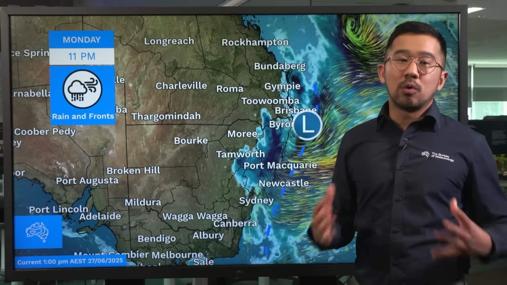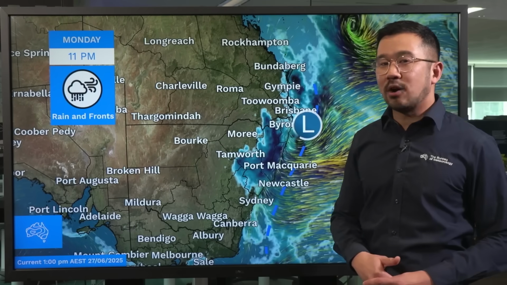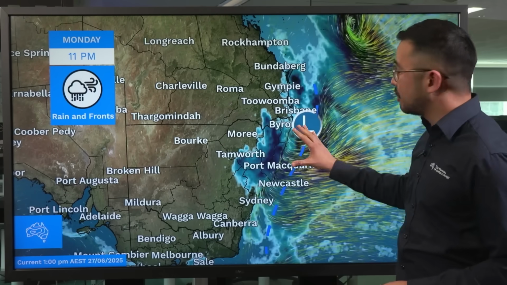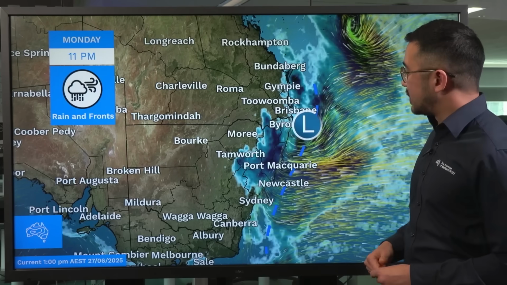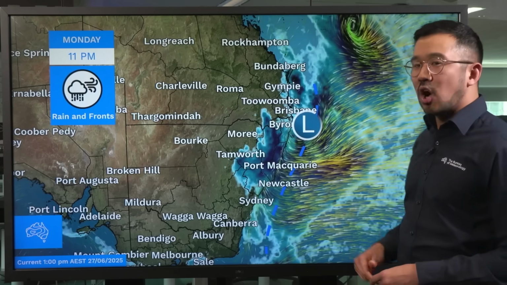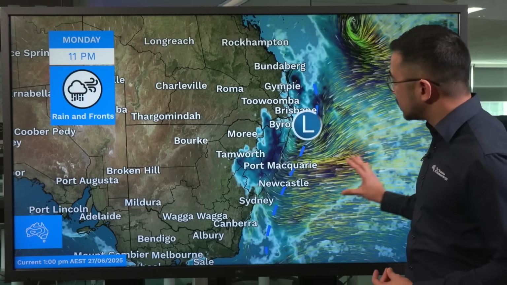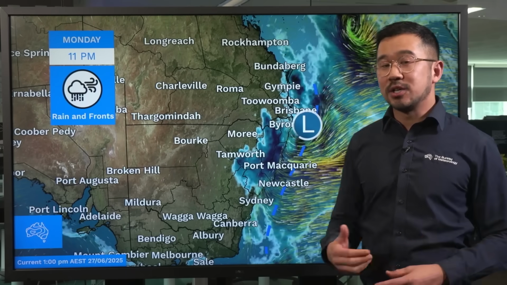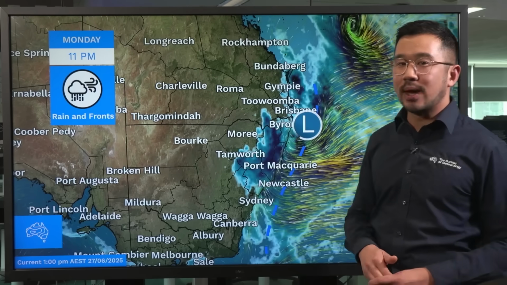As with all low pressure systems off Australia's east coast, the impacts will depend on how close the low does get to the coast and also how long it does stay there for. This is just one computer model scenario, which does bring it quite close towards the coast, but if it does sit a little bit further offshore, most of the rain and wind will be over the water itself, but we will still see some strong winds about the coastal areas as well as large waves. So keep an eye on updates as we head into the new week.